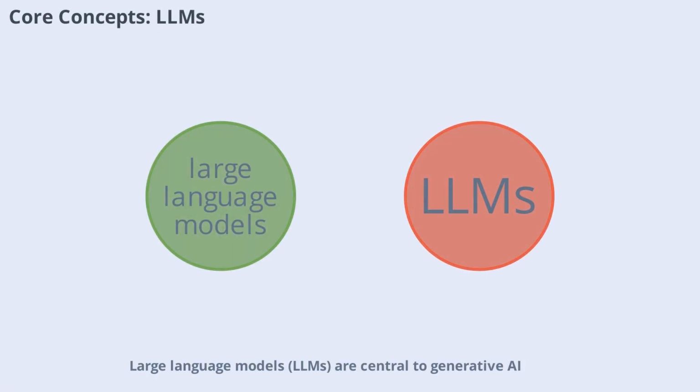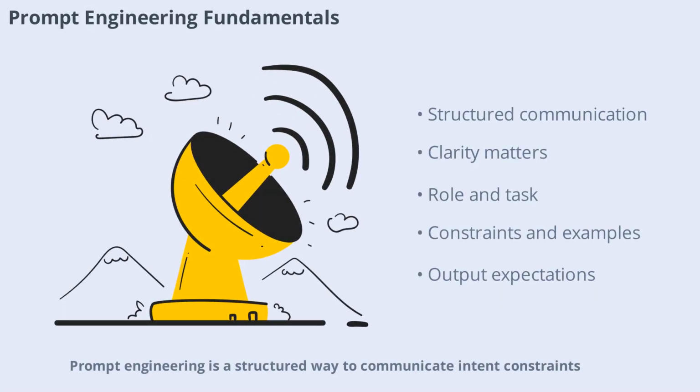Large language models, LLMs, are central to generative AI. These models use vast amounts of data to learn patterns and generate human-like text. LLMs can be seen as operating systems for AI applications, providing the foundation for prompt engineering, benchmarking, and context management. Understanding how LLMs work is crucial for anyone interested in generative AI. We'll explore how these models are trained, how they process prompts, and how they generate output. This knowledge will help you design better prompts and build more effective AI applications. Prompt engineering is a structured way to communicate intent, constraints, context, and expected format to a model.